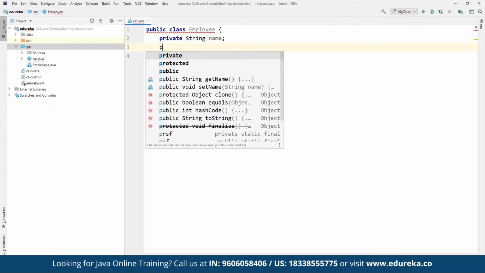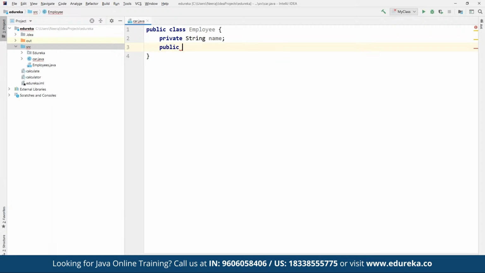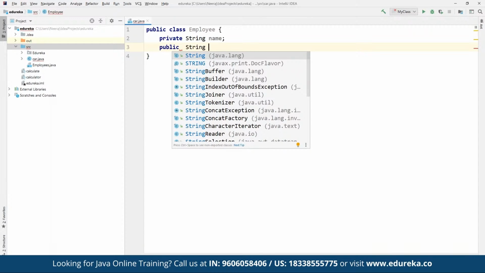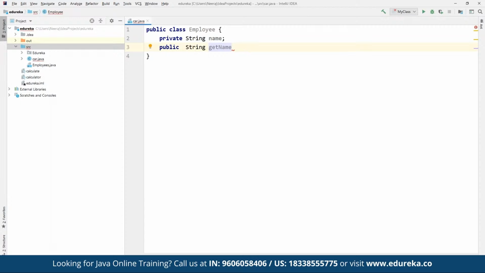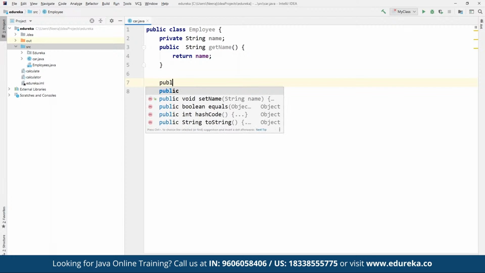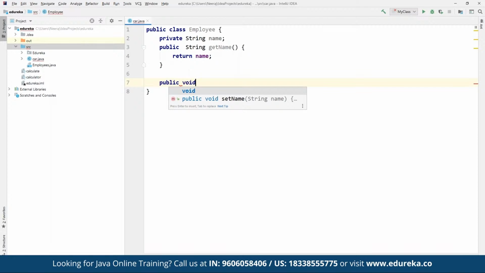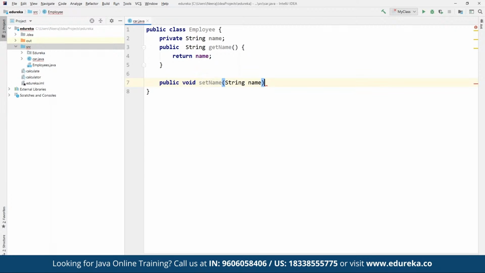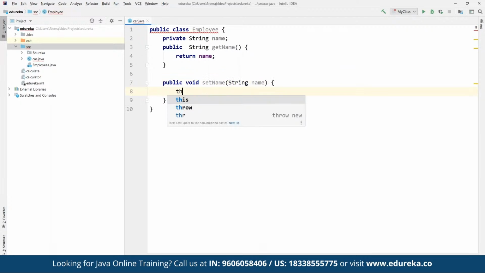And then we can define a public String getName method, and we are going to return the name. And here we are going to create public void setName, where we define a String name parameter. And then we define this.name and assign it the name itself.